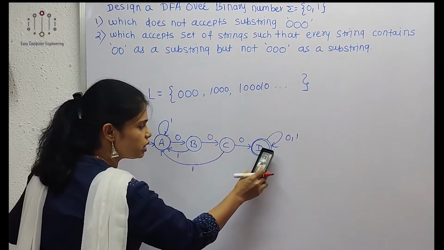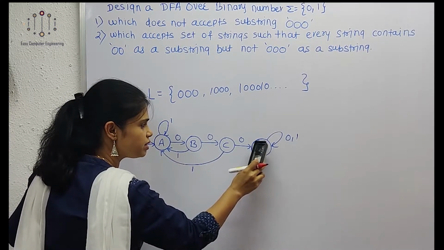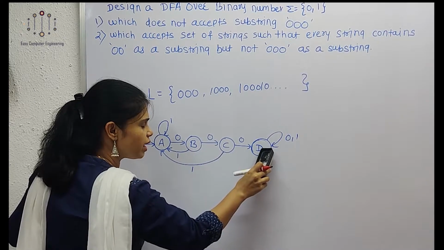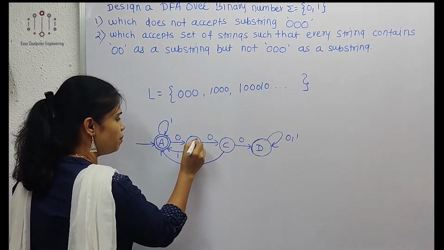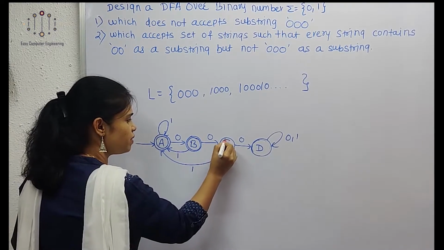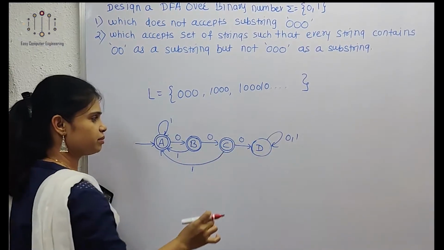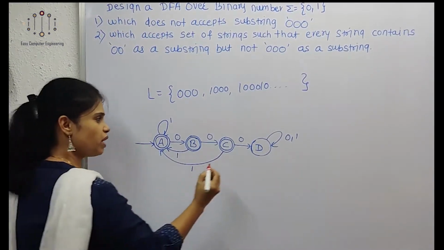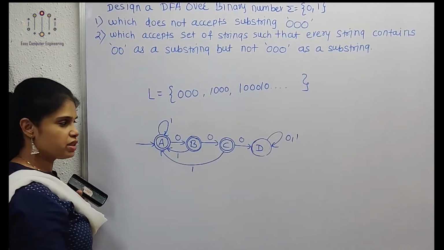We are going to change only the final state to a non-final state and the non-final states to final states. So A will be my final state, B will be my final state, C will be my final state, and D won't be a final state. Understood? In this way we can show the answer of this first example.